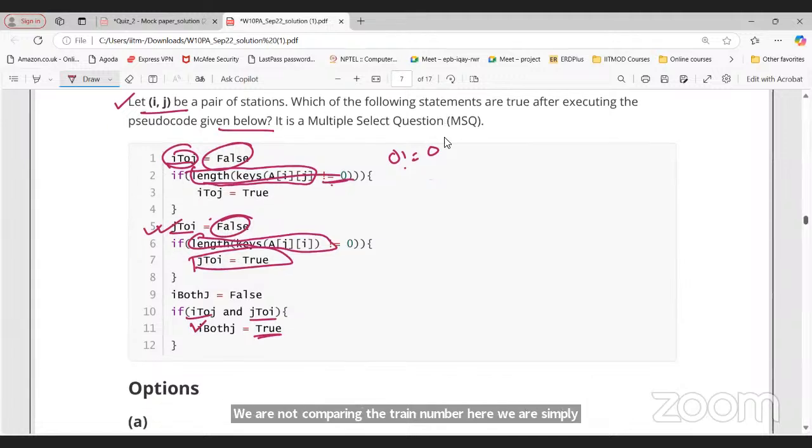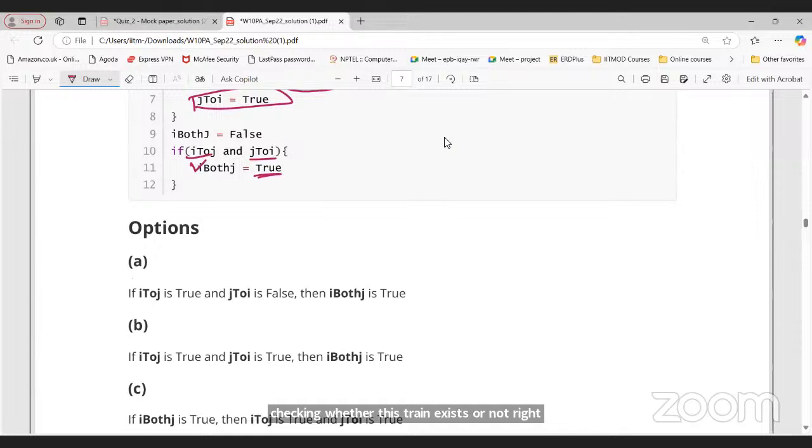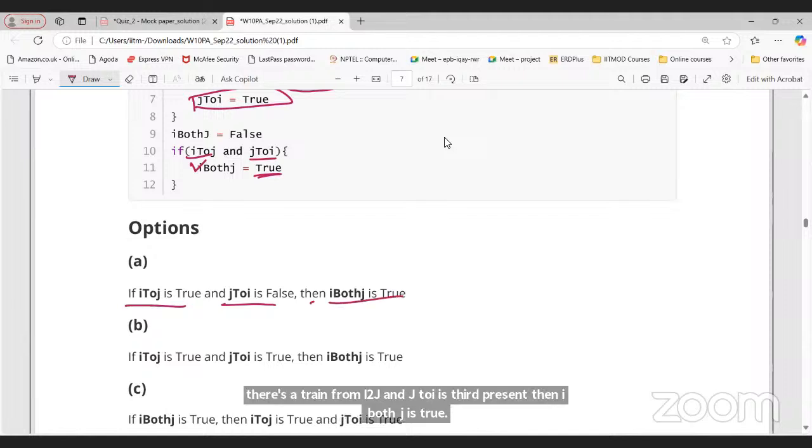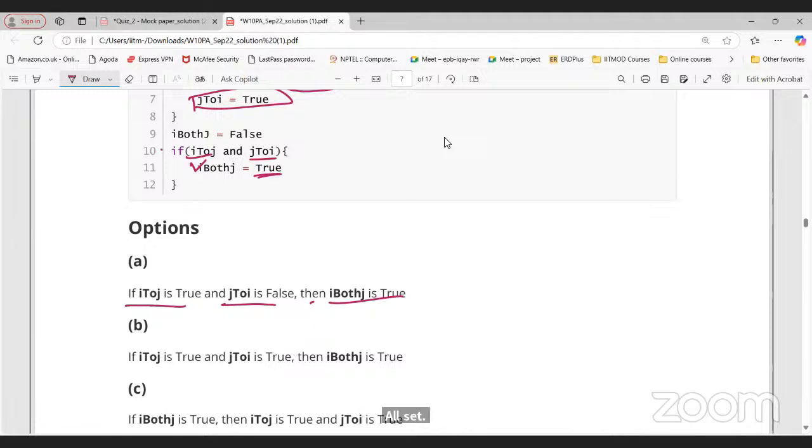Now, what about option number A? If there is a train from i to j and j to i is not present, then i both j is true. False, sir. Anyway, this condition will not become true. What about B? True, sir. Both are true. Yes, it is correct. So option B is correct.